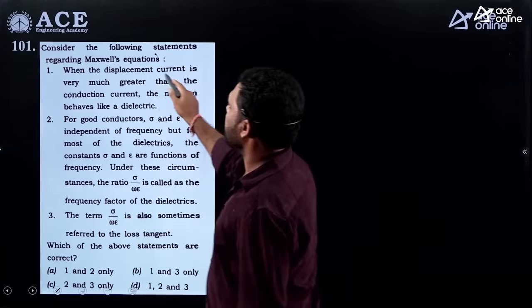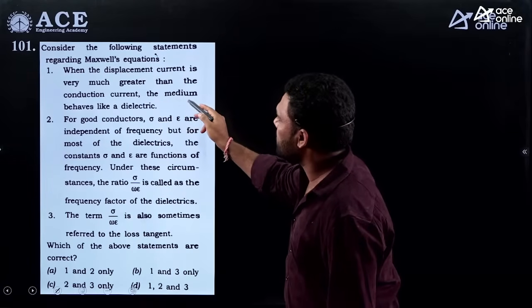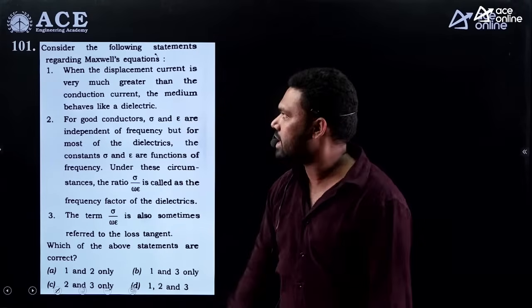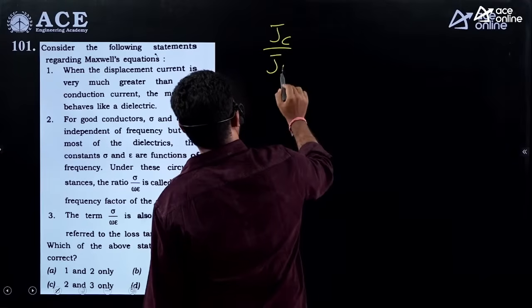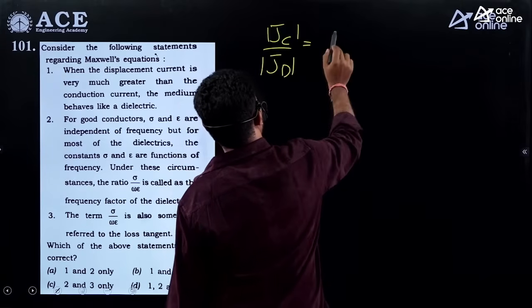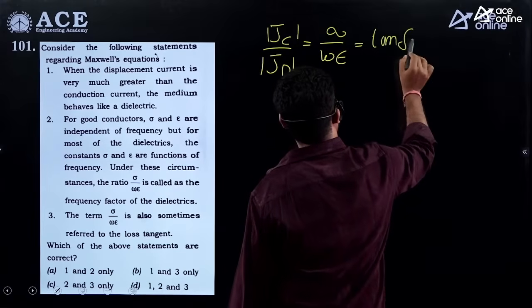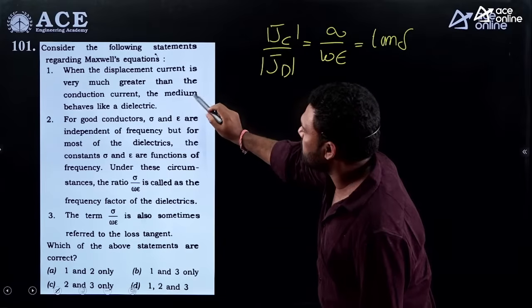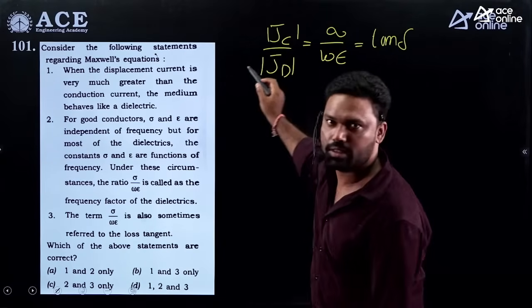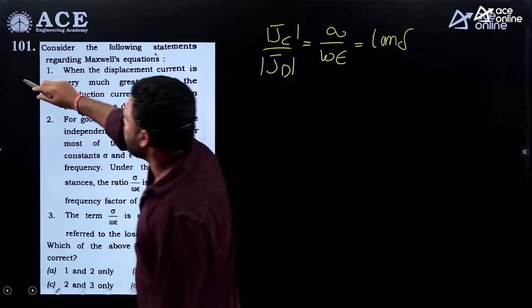Consider the following statements regarding the Maxwell's equations. So when the displacement current density is very much greater than the conduction current, the medium behaves like a dielectric. So what is the loss tangent, guys? The conduction current to the displacement current is equal to sigma by omega epsilon. This is also called loss tangent. So when the displacement current is very much greater than the conduction current, where the denominator is greater than the numerator, the medium is going to behave like a dielectric. Yes, this was a correct statement.